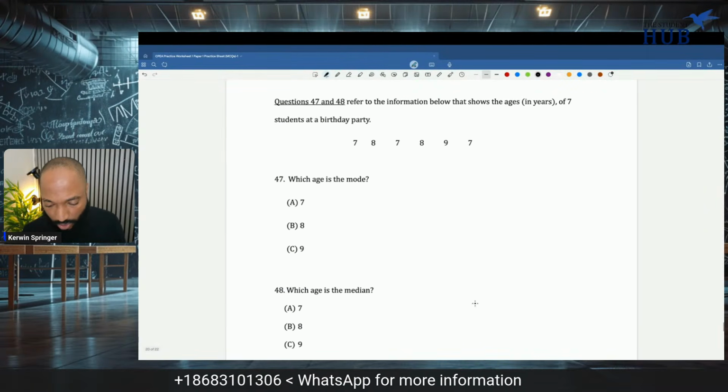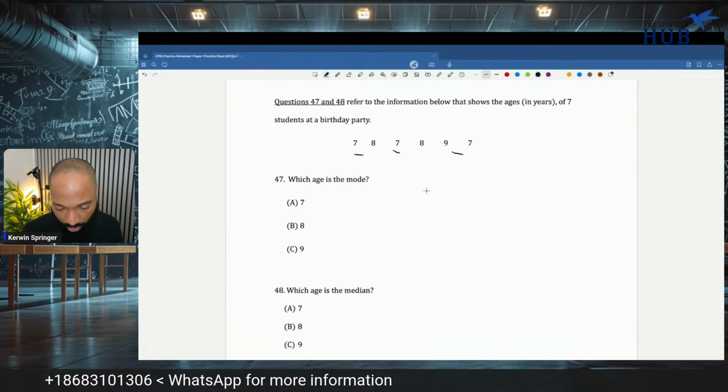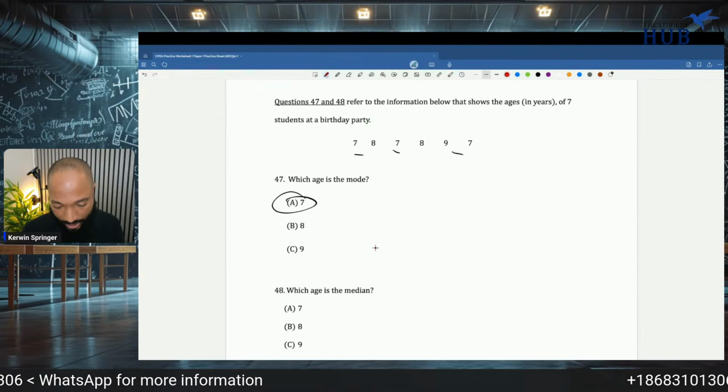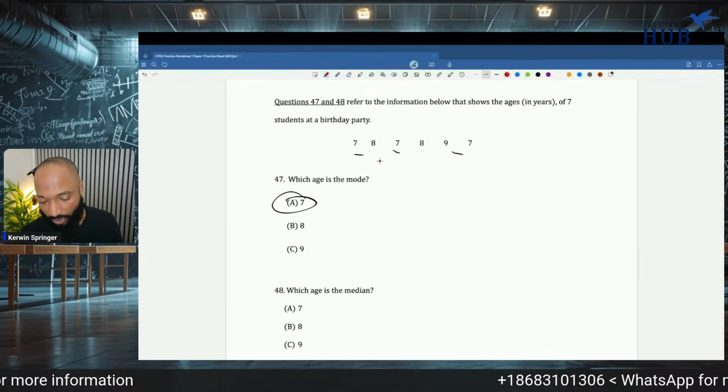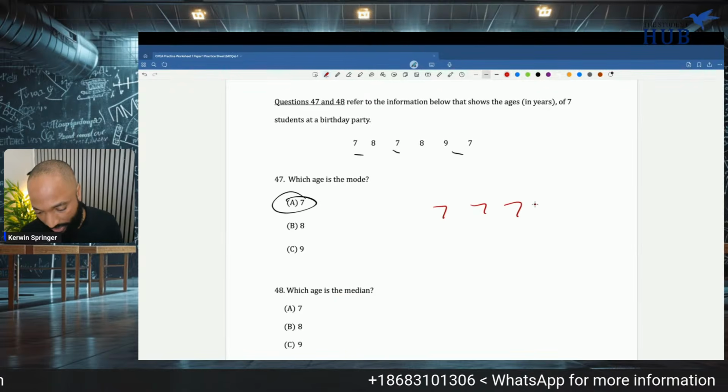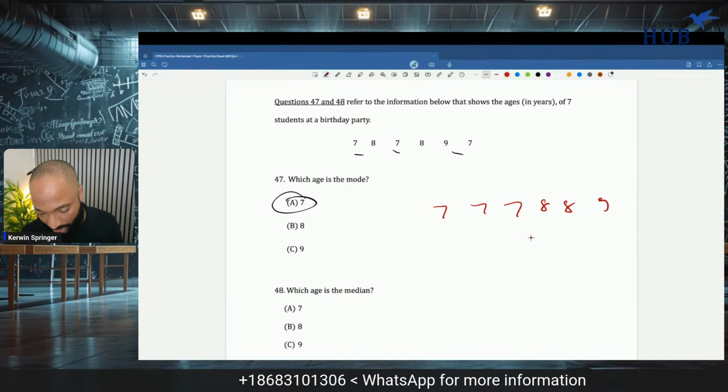Which is the mode? The mode means most frequent, most occurring. It's 8. Which age is the median? So if we put it in order, 7, 7, 7, 8, 8, 9.